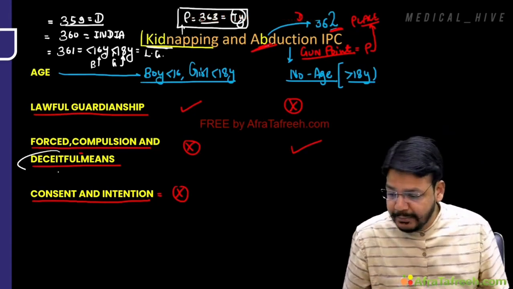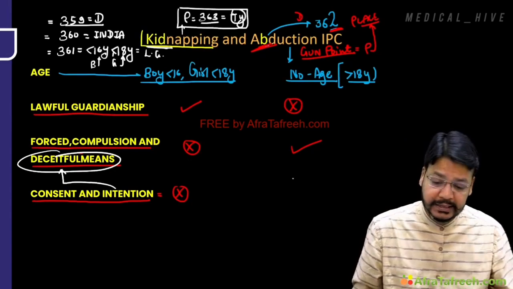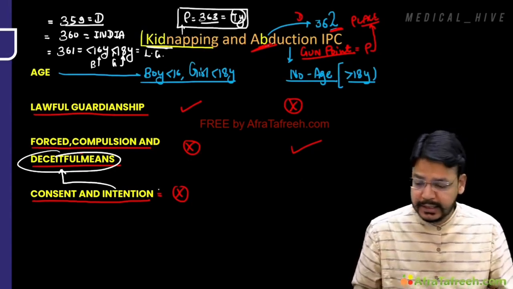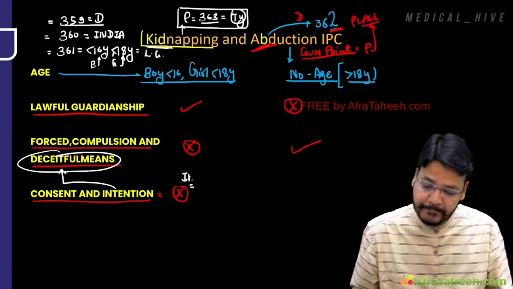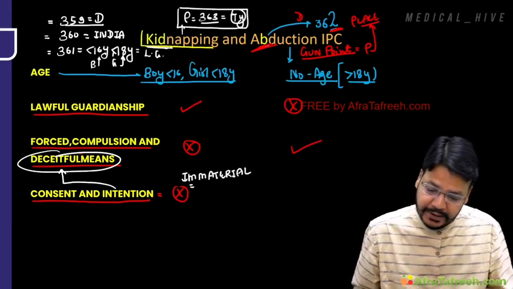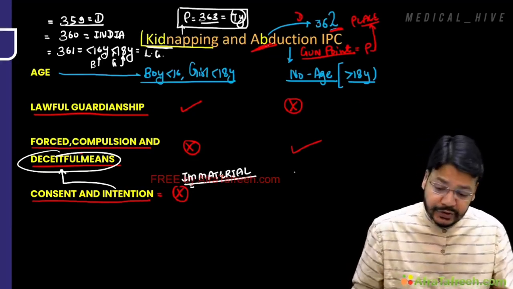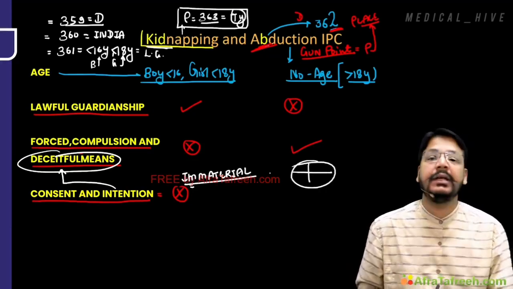I told you it can be the deceitful means. So here the intention can be wrong. So it is without consent. In kidnapping, consent is immaterial. Mahatva nahi rakhti, it doesn't have any importance. But here consent and intention have importance in abduction.